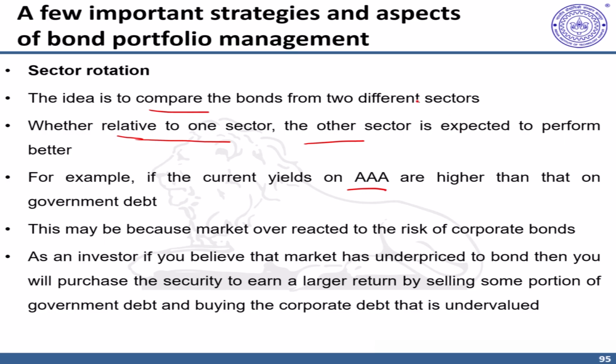Now, you may believe that the market has probably overreacted to the risk of these AAA rated corporate bonds, and therefore they are offering a higher interest rate as compared to AAA rated government bonds. So you can increase the weightage in your portfolio for these AAA rated private securities and sell some of the government debt. When the adjustment takes place and you have made some higher returns, larger abnormal returns, then you can revert back to your original positions in the bond portfolio.